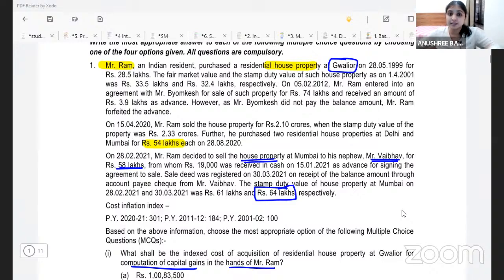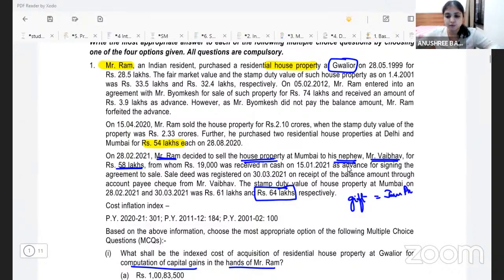And Mr. Vaibhav is receiving this from whom? He is receiving this from Mr. Ram. What is the relationship between Mr. Ram and Mr. Vaibhav? They are saying that Mr. Vaibhav is Mr. Ram's nephew. Mr. Ram decided to sell the house property at Mumbai to his nephew, Mr. Vaibhav, for 58 lakhs. So they are related to each other. Ram has given an immovable property to Mr. Vaibhav for inadequate consideration. So the gift over here is the Mumbai house given for inadequate consideration.